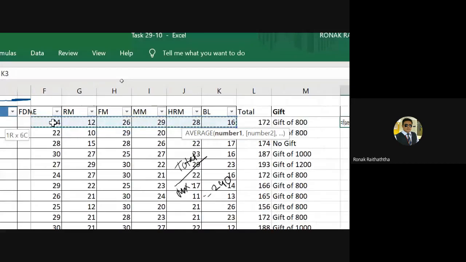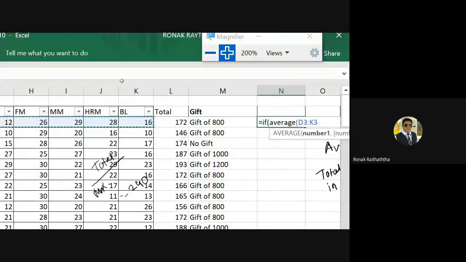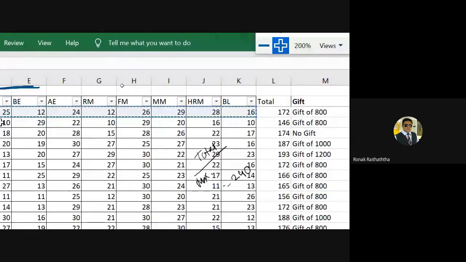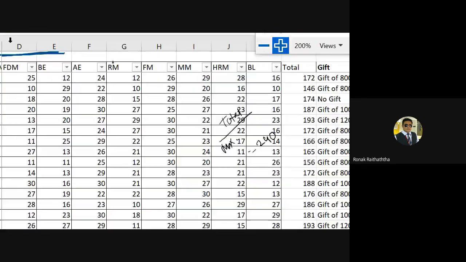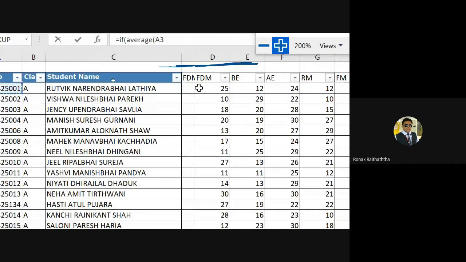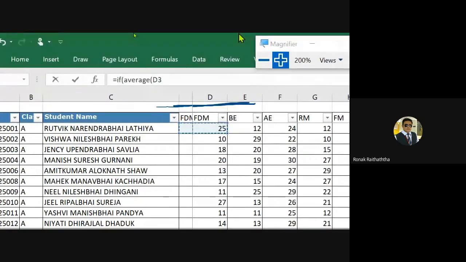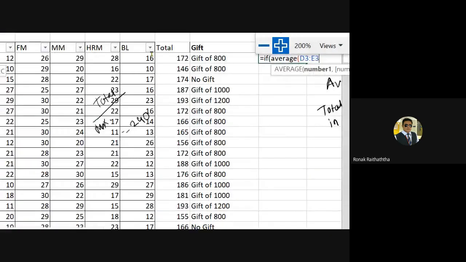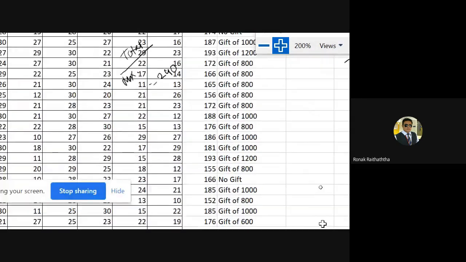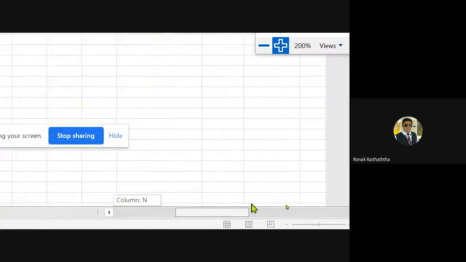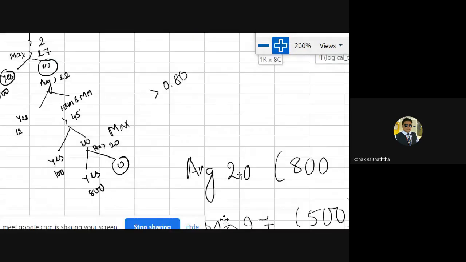So selecting all the subjects' marks, that would be from this D3 to the last one. Now that shall be more than 25, comma. If that is satisfied, then straight away what we are going to write? We are going to write very, very smart student.